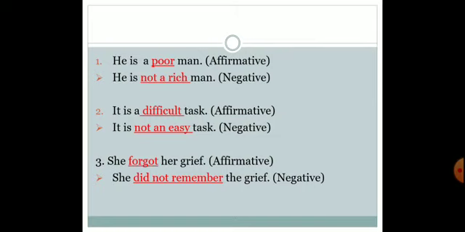She did not remember her grief. Now did not remember means forgot. So over here one thing you are supposed to keep in mind is that you are not supposed to change the meaning. The meaning should remain as it is, but you are supposed to add a negation and you are supposed to use the opposite of the word given.